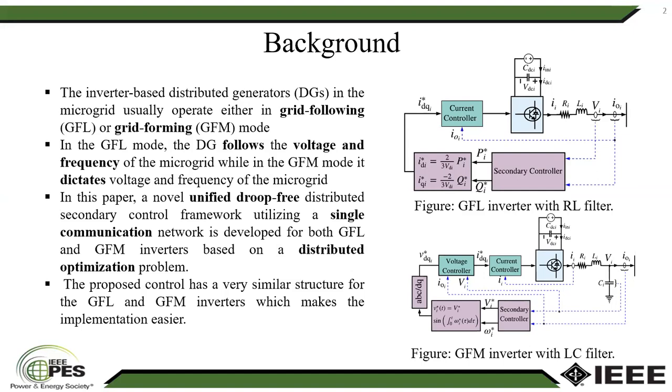The secondary control in the GFL inverter generates active and reactive power references. In proportion to these power references, the DQ axis current components are generated, which are then sent to the lower level current controller in the GFL inverters. For the GFM inverters, the secondary control selects voltage and frequency references, using which the reference voltages are generated. These reference voltages are then tracked by the lower level voltage and current controller in the GFM inverters.